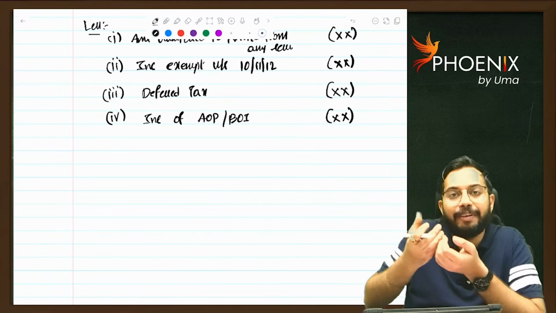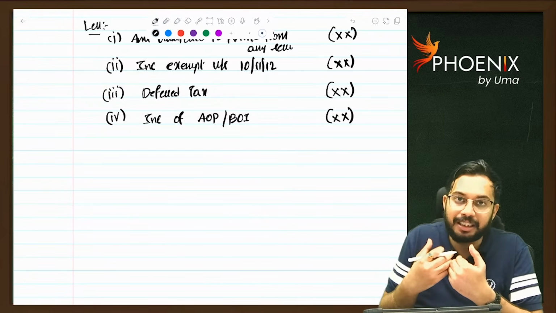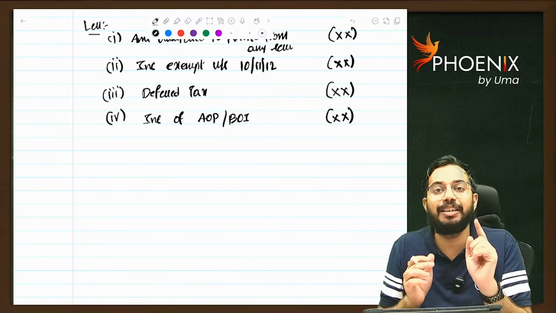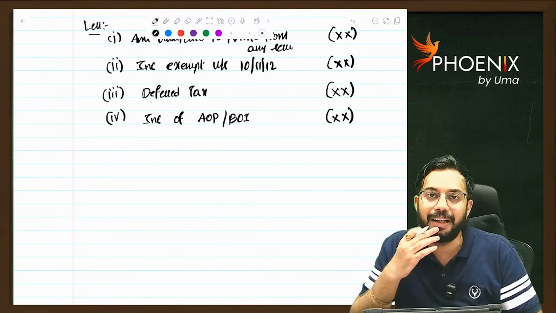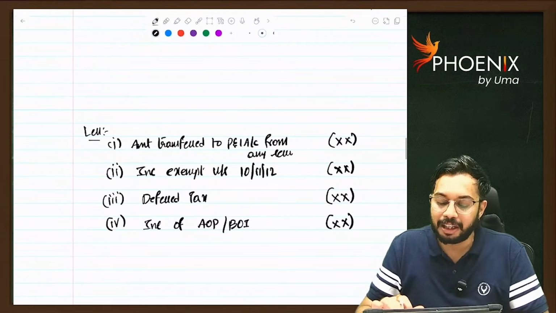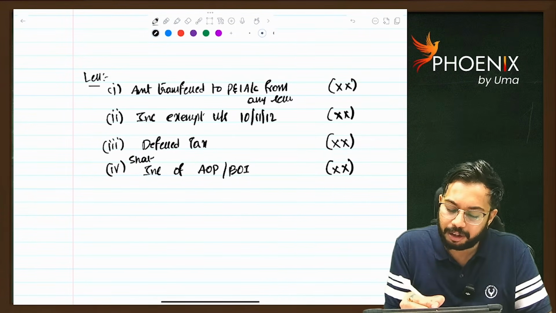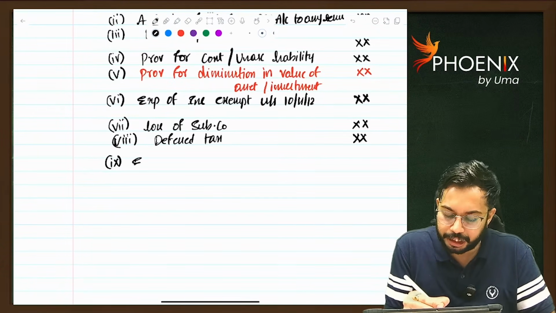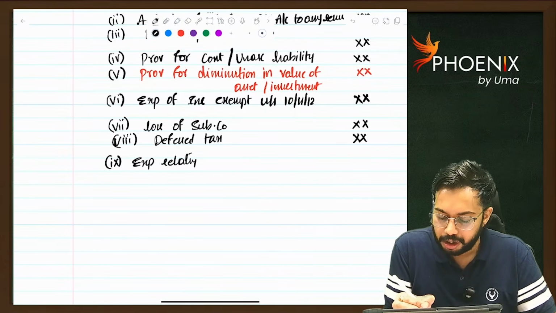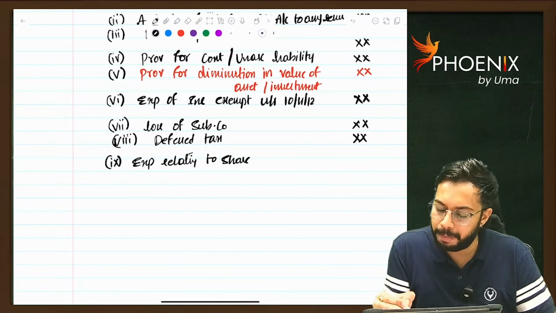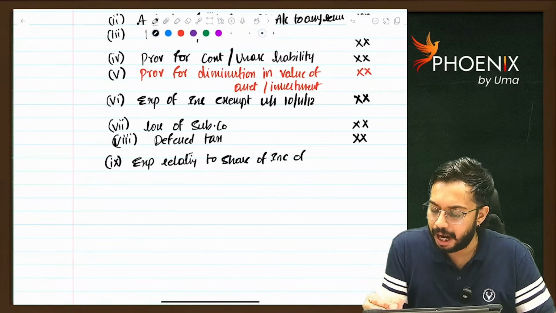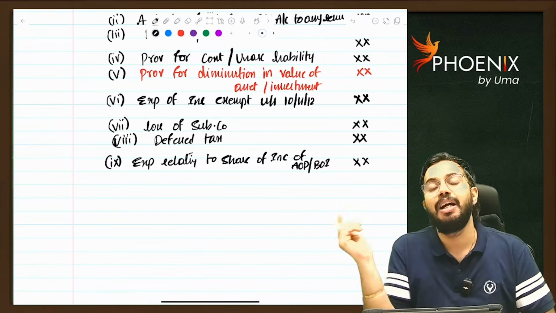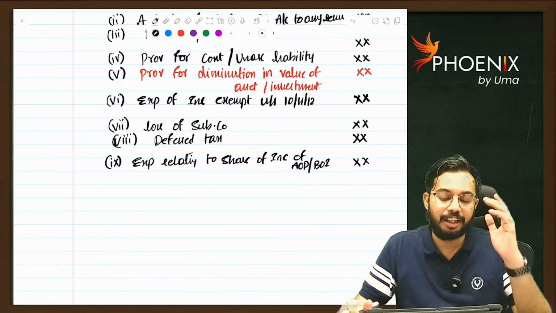So whatever share of income we are getting from AOP or BOI is after payment of taxes. As it is after payment of taxes, applying MAT provisions again is not appropriate. So whatever the share of income from AOP or BOI is there, that is to be excluded. Similarly, if there is any expenditure relating to share of income from AOP or BOI, that is required to be added back. You are disallowing the income, so the expenditure relating to that income is also required to be added back. That is the next adjustment.